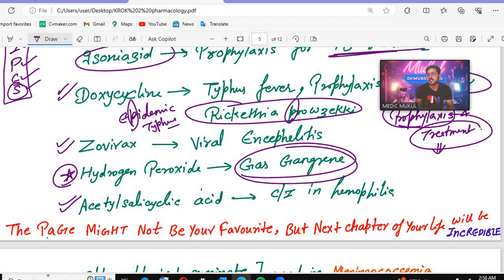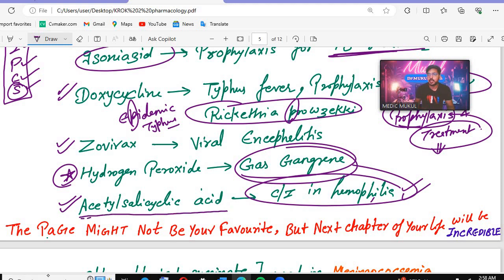Acetylsalicylic acid is contraindicated in which condition? It is contraindicated in hemophilia. Don't remember the code, but just remember this is the question that I put, that's why I put it here. Acetylsalicylic acid, aspirin, is an antiplatelet, antithrombotic drug, that's why it is contraindicated in hemophilia.